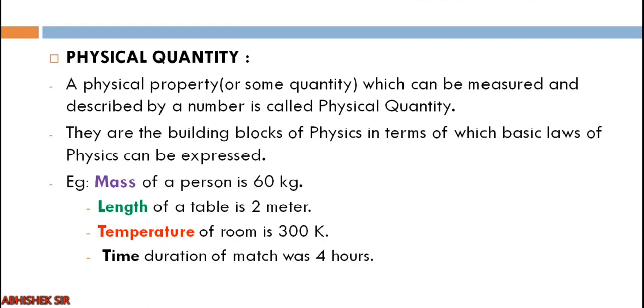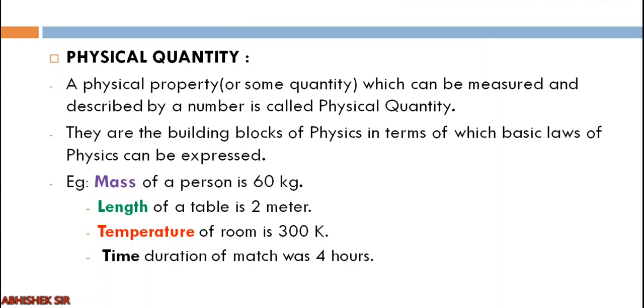Clear? So a physical property or some quantity which can be measured and described by a number is called a physical quantity. Physical quantities are the building blocks of physics, in terms of which the basic laws of physics can be expressed. I will give you many examples. You see, in different colors they are shown.